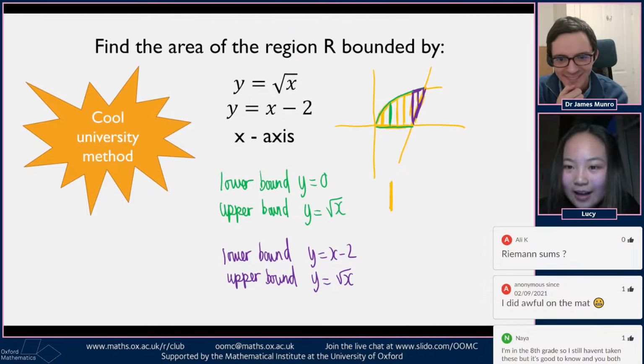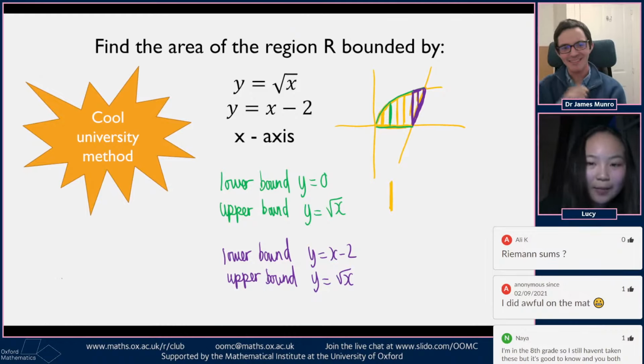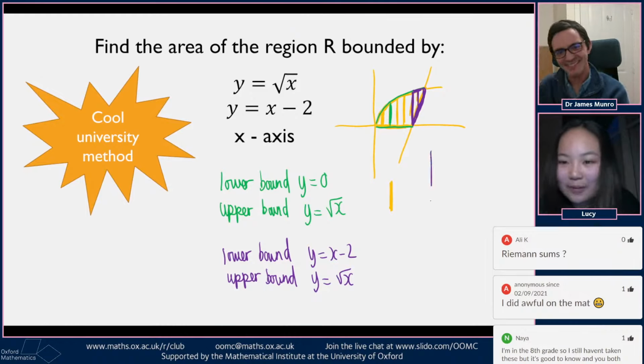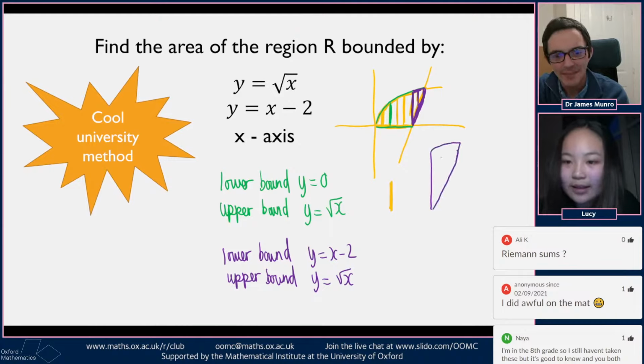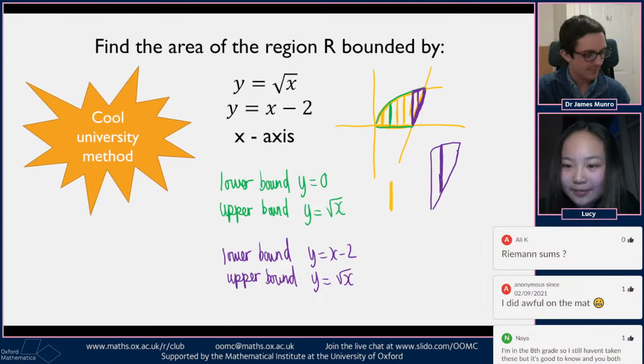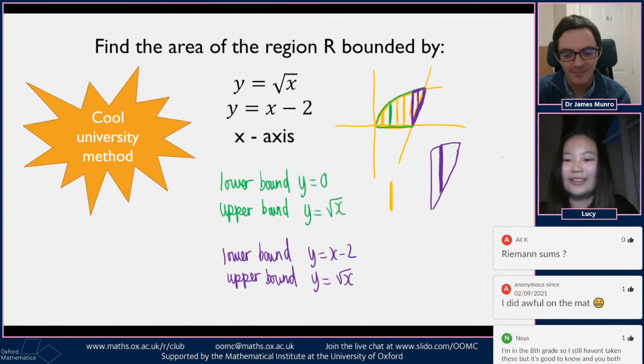Let's just look at, so we have the green area and the purple area. If we look at the purple area first, since we're already on purple, then we have something that looks a bit like this. If we take one of these little strips, then we can almost set up an integration just for one of the strips.